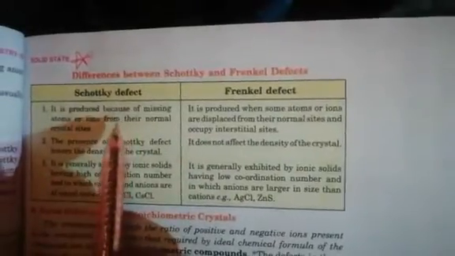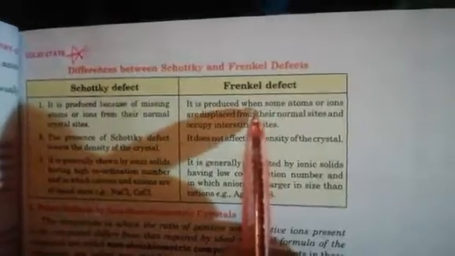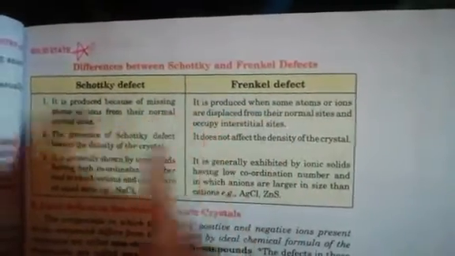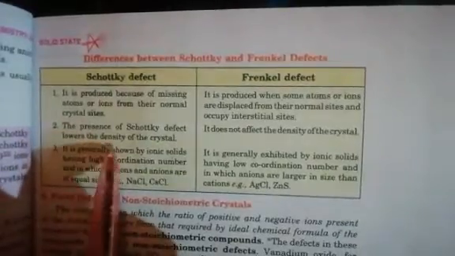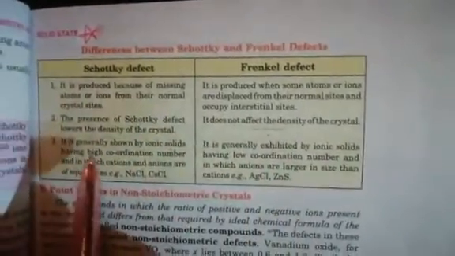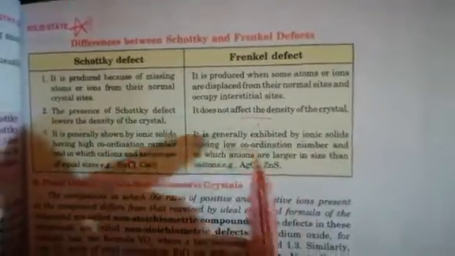Schottky defect is produced because of missing of atom or ion from the normal crystal site. Frenkel defect is the shifting or displacement of an ion from the normal site to an interstitial site. The presence of Schottky defect lowers the density, while Frenkel defect does not affect the density. Schottky is generally shown in ionic solids with high coordination number. Frenkel is generally found where there is lower coordination number.